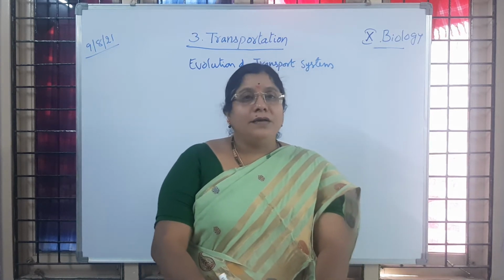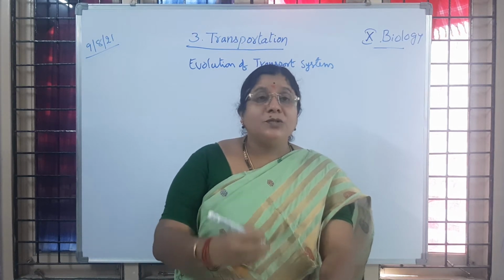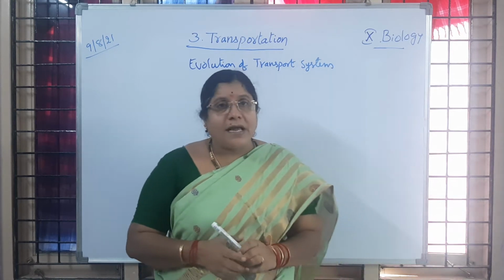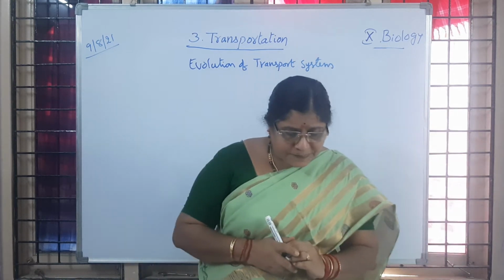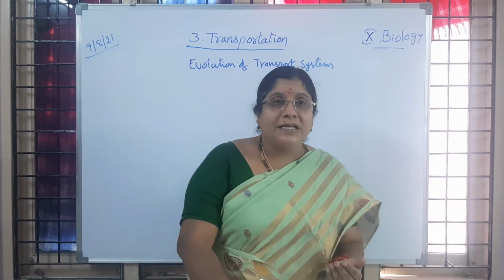Now, taking into consideration the transporting of materials in unicellular organisms, you know that they are made up of a single cell only.